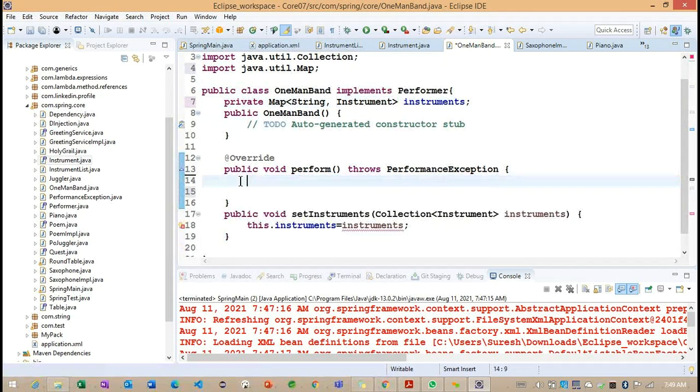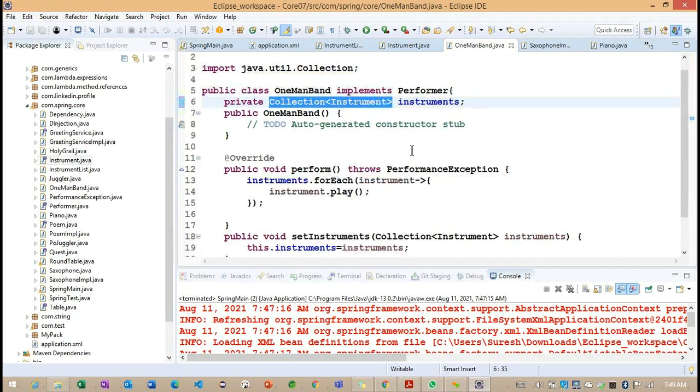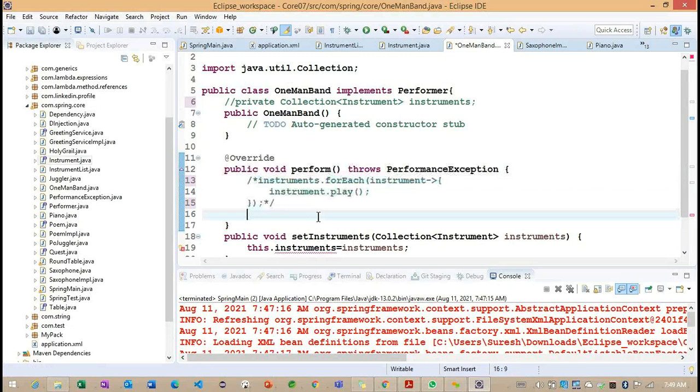So let me change this particular code, and we need to change this particular line also. Instead of deleting, we will comment the code so that we can easily understand how we identified it.